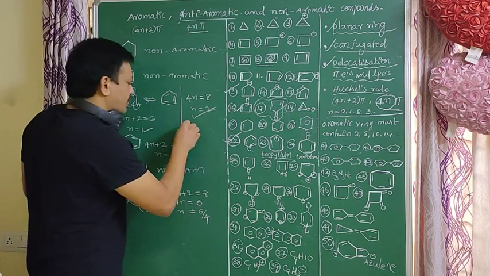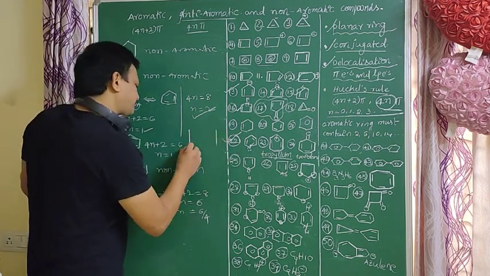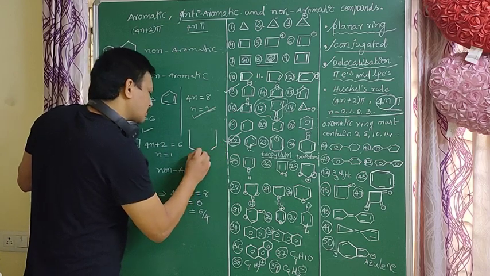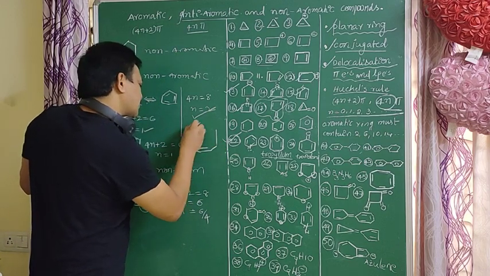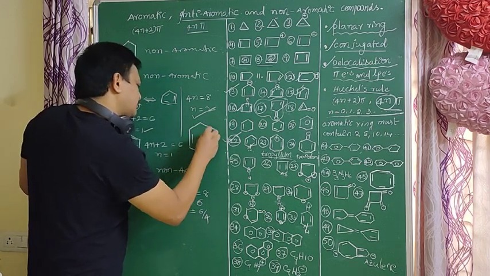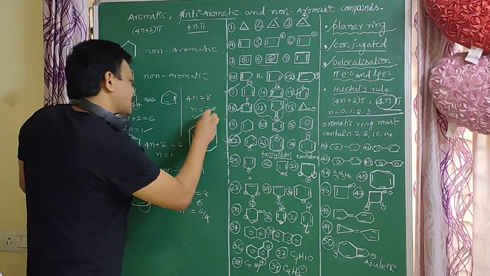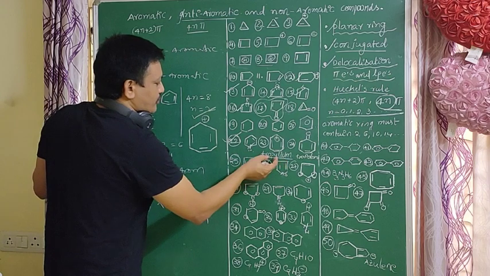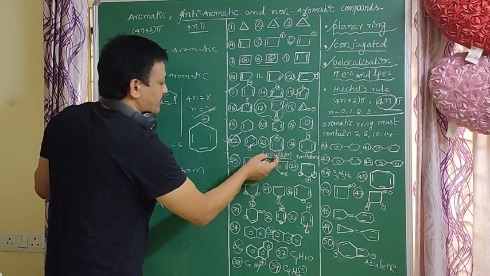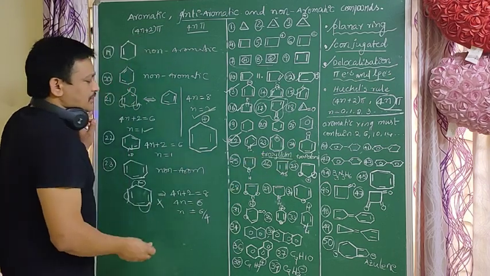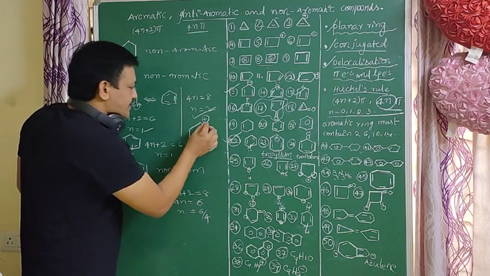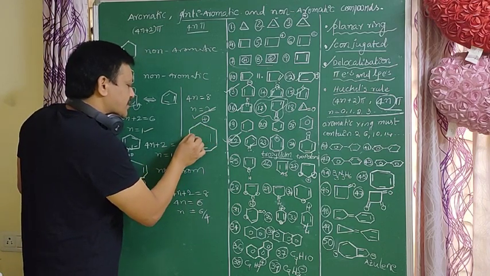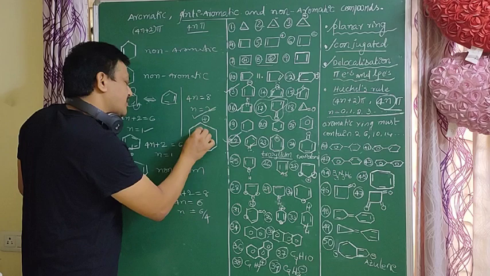Now take one more example. Here the plus charge, this cation is known as the cyclopropenyl cation. It has conjugation, the plus is involved in conjugation. The pi electrons are also involved in conjugation.